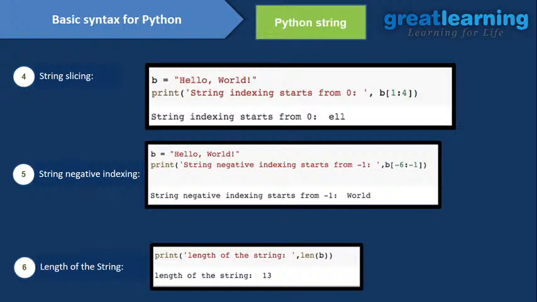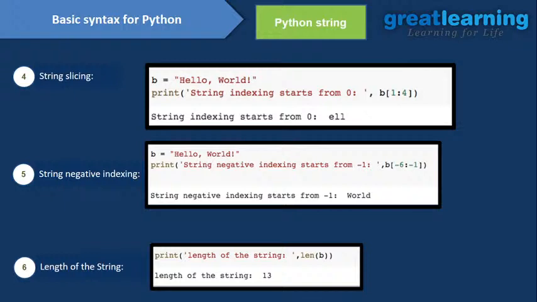And if you want to use negative indexing, you can do that too, and the indexing starts from -1, right? You can see I have mentioned hello world again, and I want the string from -6 to -1. So here it will give world, WORLD, right? You can see that. DLROW. This is how the string will traverse.